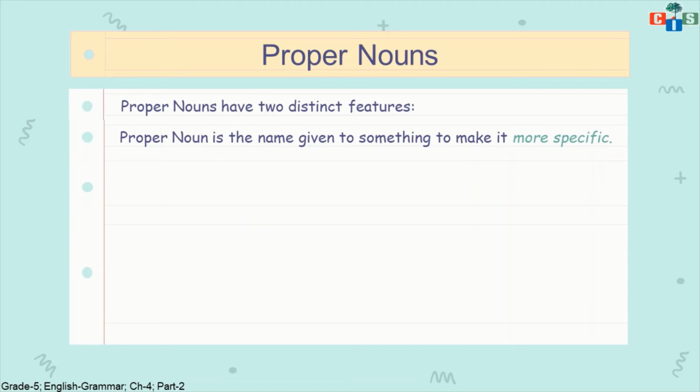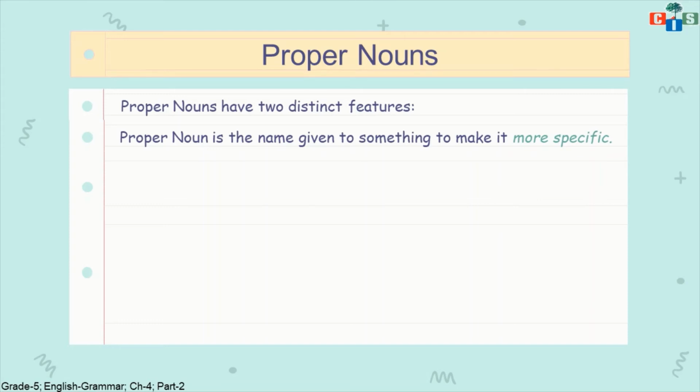Suppose I say that Rahul is a good boy. I said boy, which is the category, but I mentioned a name, Rahul. So I made it very specific. It means I am talking about someone particular, so it is a proper noun.